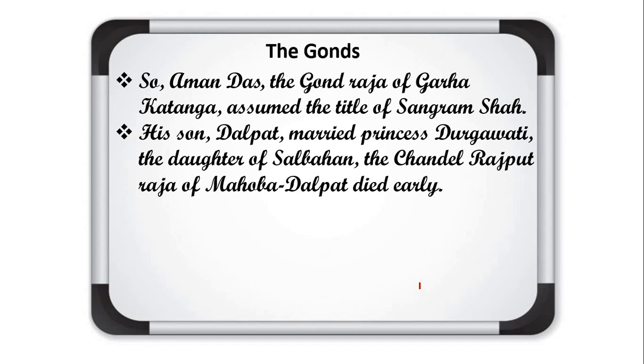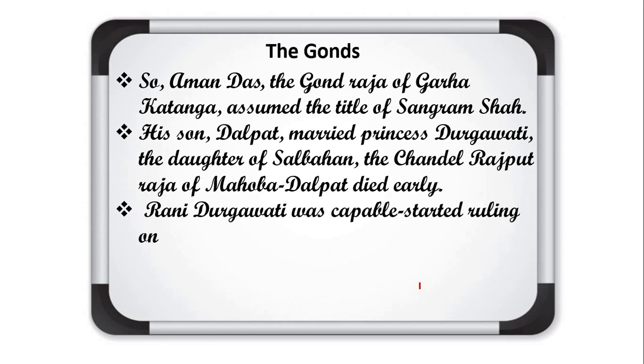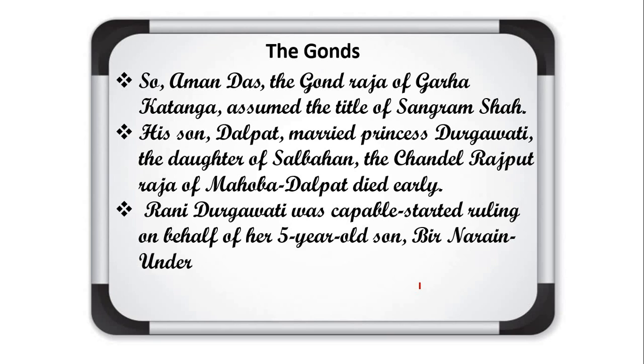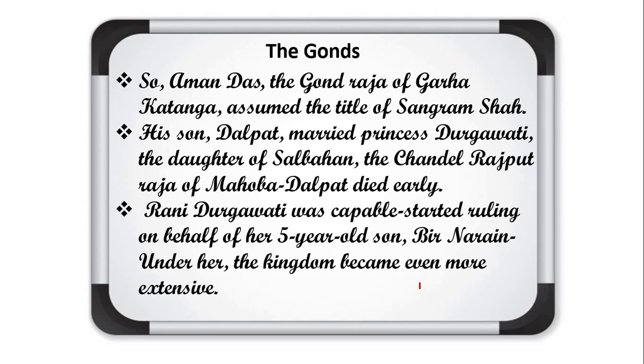But his son Dalpat died before his age, means he died at an early age. Okay, so his wife was Durgavati. So Rani Durgavati was capable and started ruling on behalf of her 5-year-old son Bir Narayan.